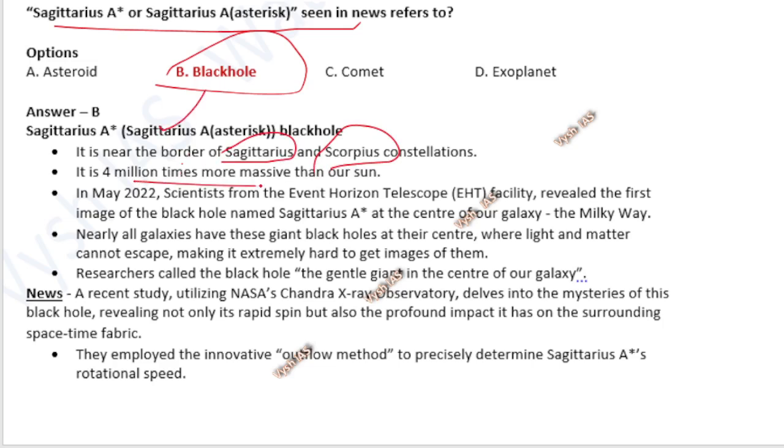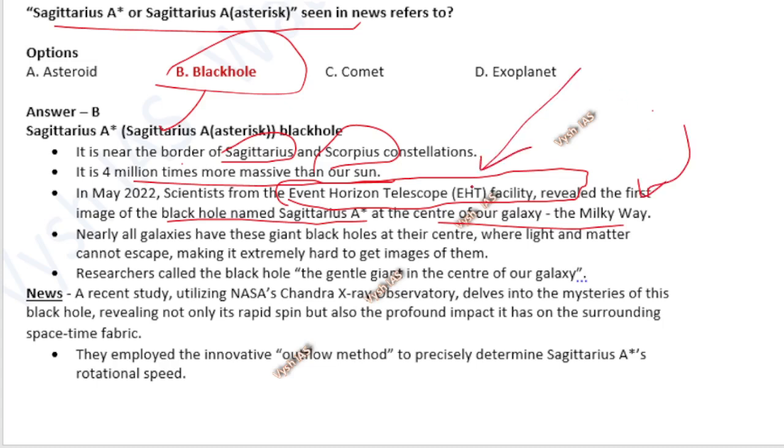It is 4 million times more massive than our sun. In May 2022, the scientists of the Event Horizon Telescope, I'll show you very soon what it is, revealed the first image of the black hole named Sagittarius A star at the center of our galaxy. I told you in the center of every galaxy there will be a black hole. So in the center of the Milky Way is Sagittarius A star, which was detected by the Event Horizon Telescope facility. This is not one telescope, it is a group of 8 telescopes in 8 locations. I will show you that with the map soon.